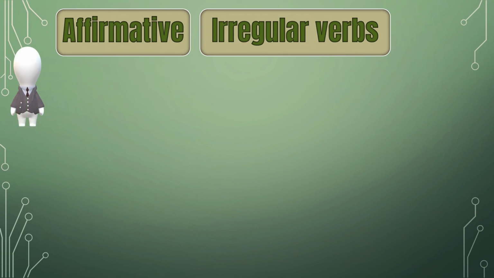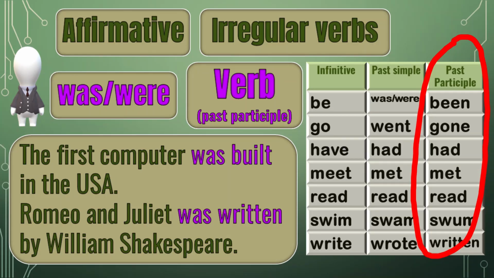We begin an affirmative sentence with a subject, add was or were, and a past participle of an irregular verb. Past participle is the third form of an irregular verb, which you can find in the irregular verb table. Like been, gone, had, met, etc.